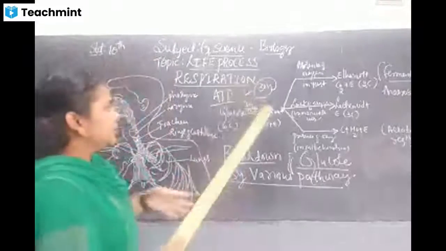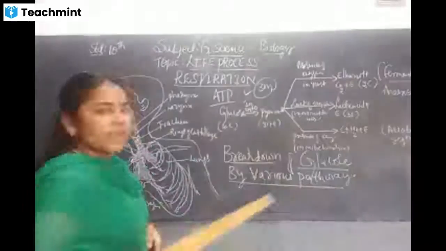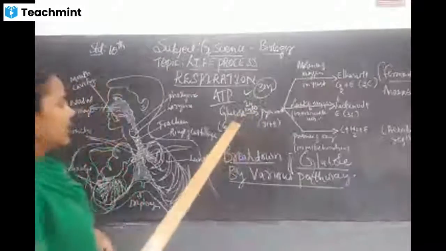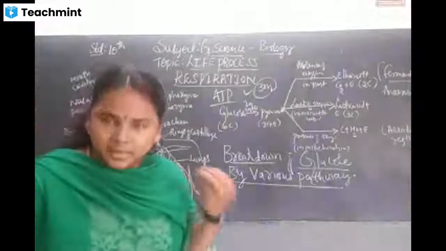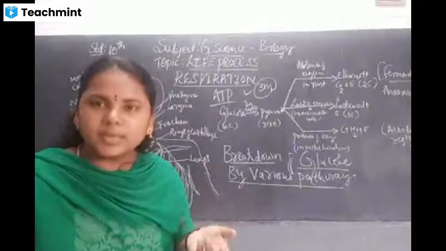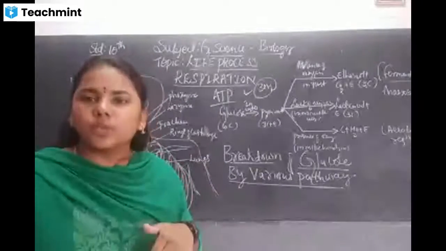So look at this, a diagram of the breakdown of glucose. First, we all know the carbon dioxide is released in the case of human bodies and oxygen is absorbed.